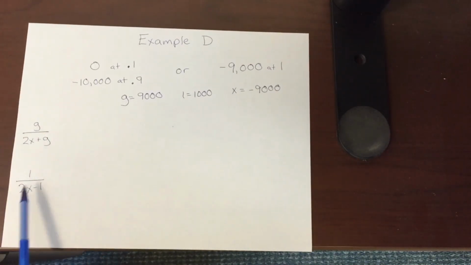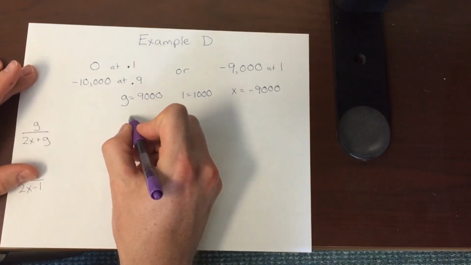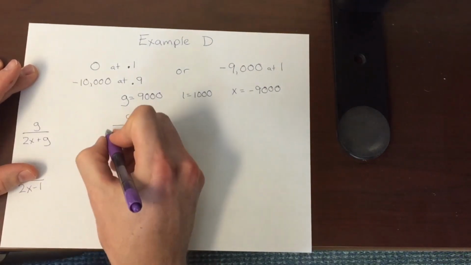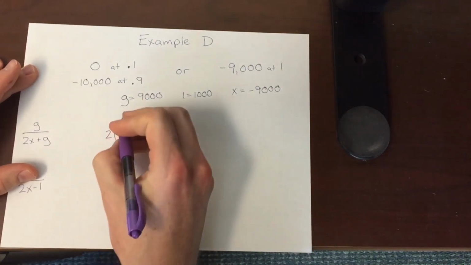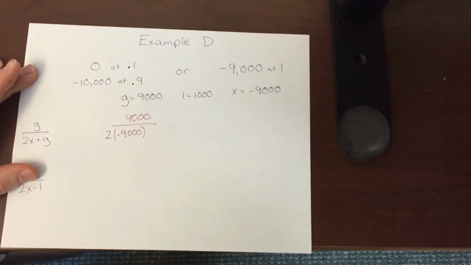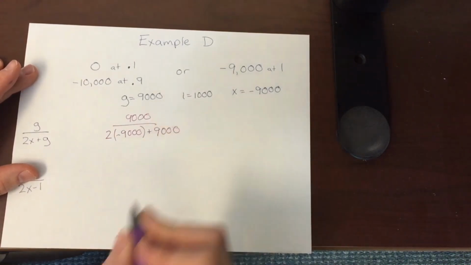So our gain salience function and our loss salience function. Let's start with the gains. What we would do is G, which is 9,000, over 2 times our reference point of negative 9,000 plus the amount of the gain, which again is 9,000.